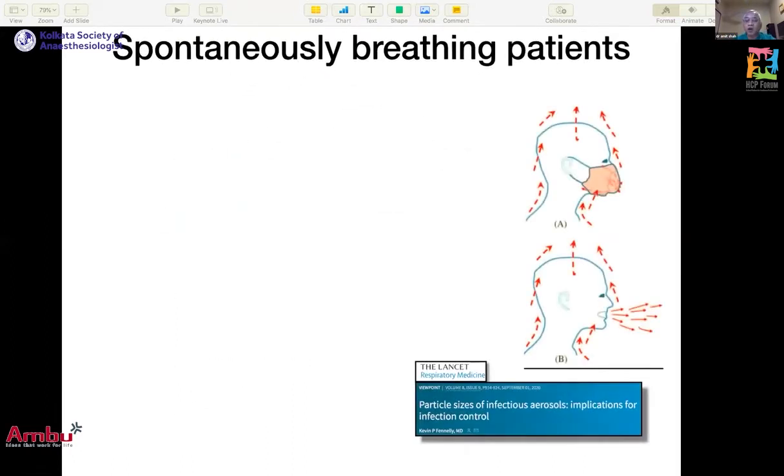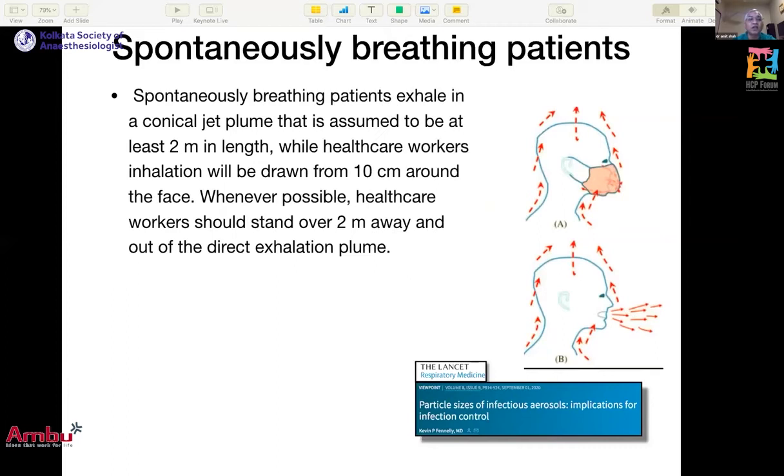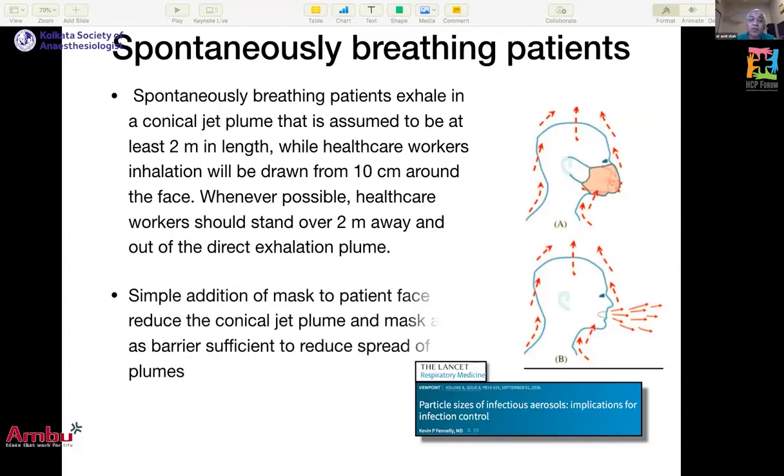So now let us take a spontaneously breathing patient. A spontaneously breathing patient exhales a conical jet plume that extends up to 2 meters in length. When the healthcare worker inhales, the air is drawn from around 10 centimeters around us. So close proximity should be avoided, and whenever possible, we should remain 2 meters away. Even simple addition of a face mask will reduce this conical jet plume. It will not allow the plume to go to a larger distance, and the mask will act as a barrier which will reduce the spread of the plumes.